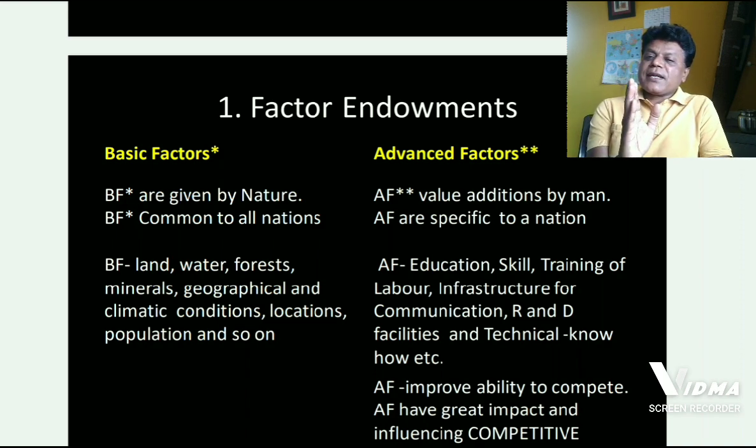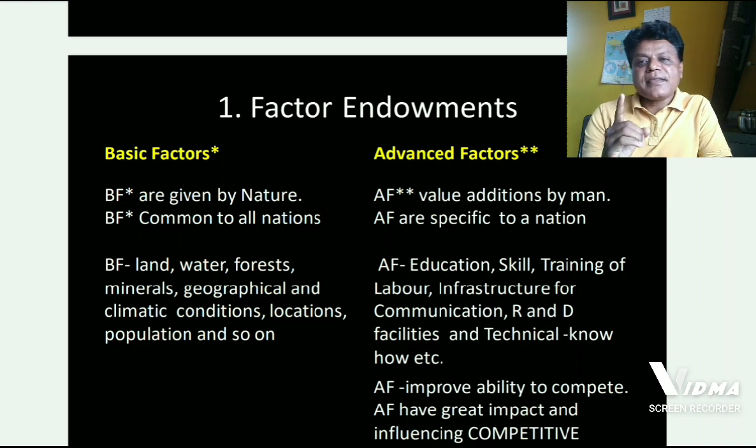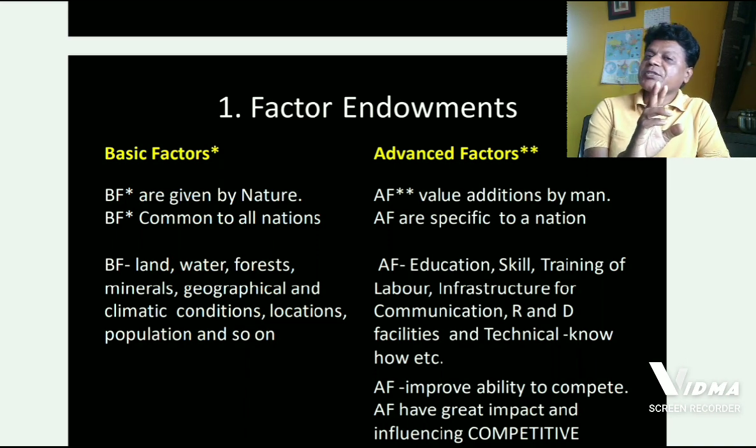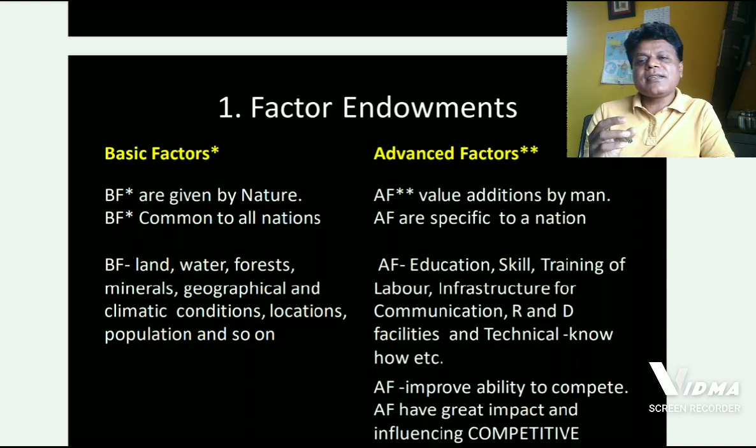He has also classified factors as advanced factors. And these advanced factors are more important for Porter to explain the competitive advantage theory on international trade. What are these advanced factors? Advanced factors are value additions made by man. Advanced factors are specific to a nation.